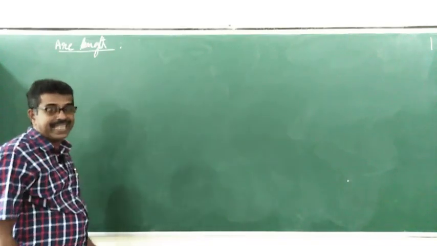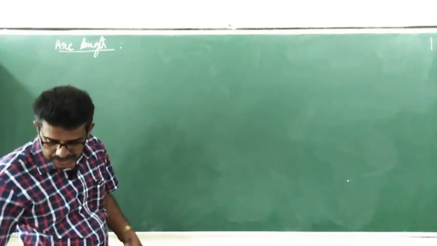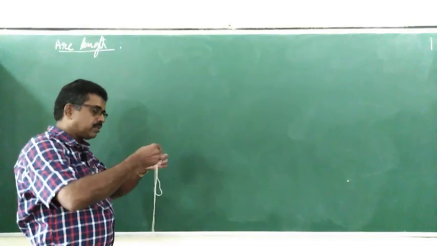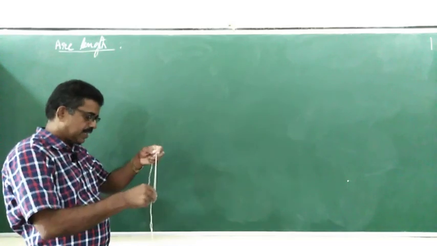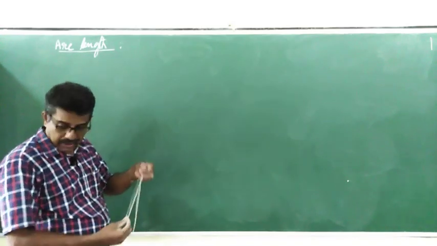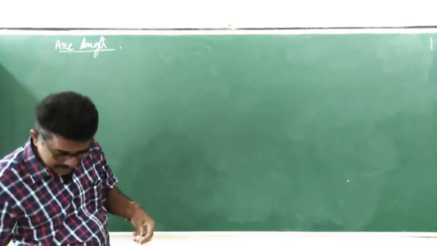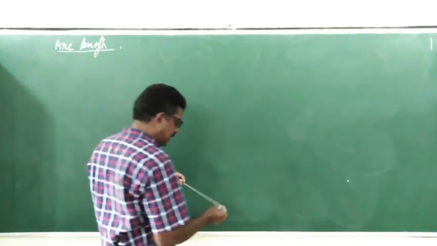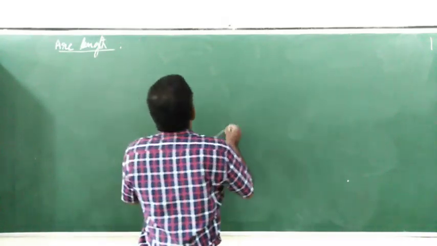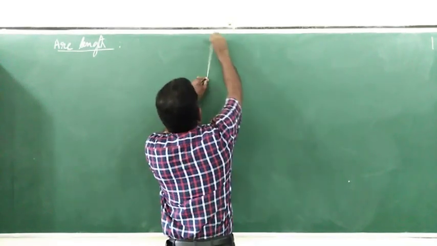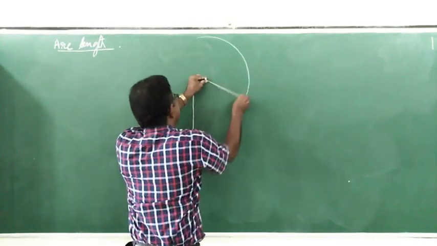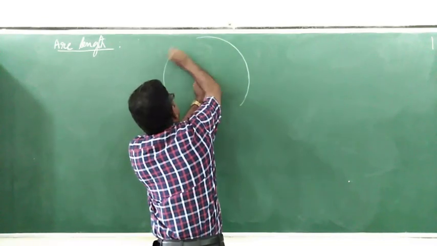How to find the length of the arc? See, for that what do I do? Let me draw a circle with the center at the origin and radius r.